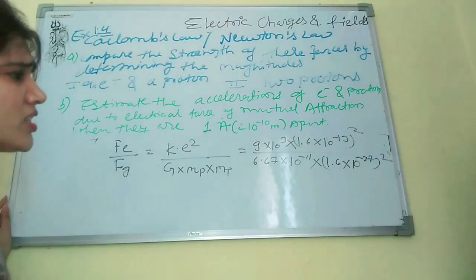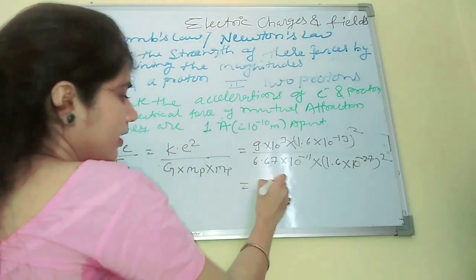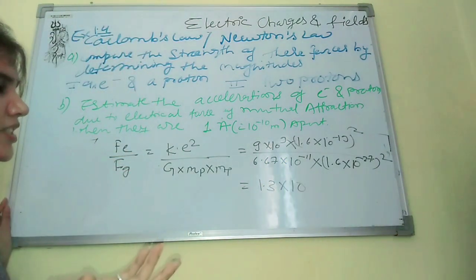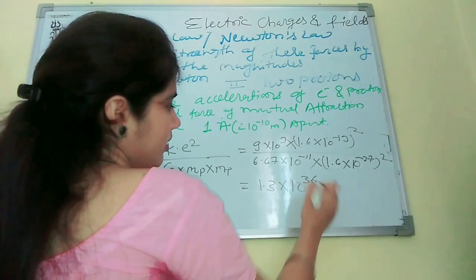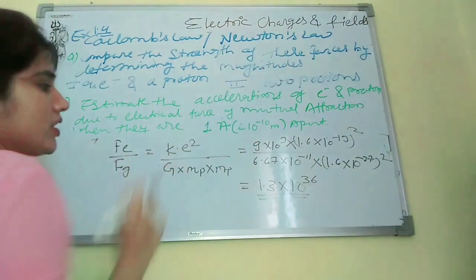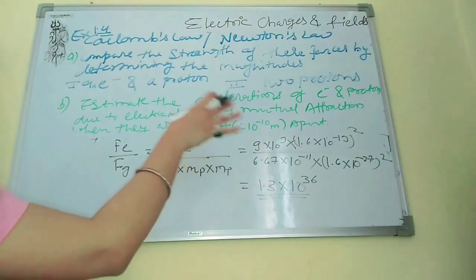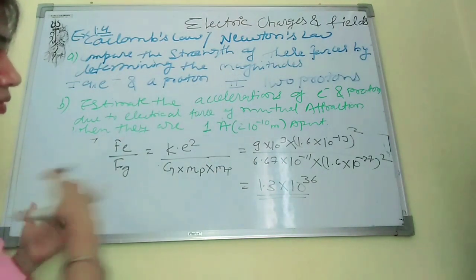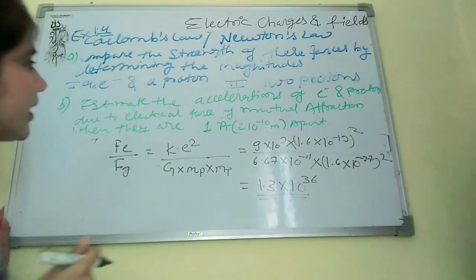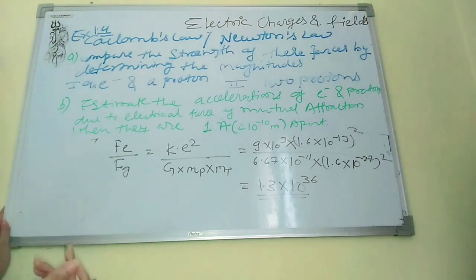So somehow we will get the value 1.3 into 10 to the power 35, 37 or 36. This will be the value in the two protons case. You just calculate and find it out, because it is not possible on this short board to calculate all those things. Okay, now next is to estimate the acceleration of electron and proton due to electric forces.